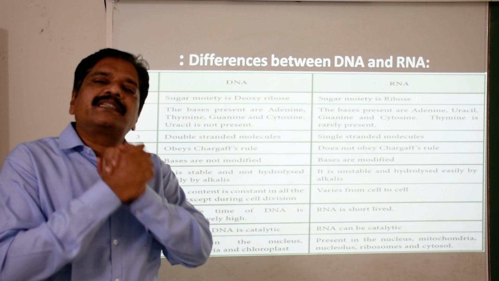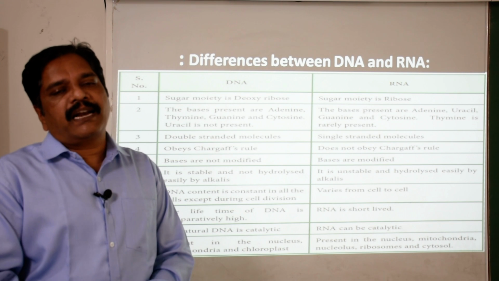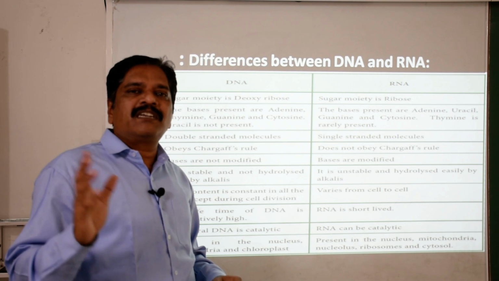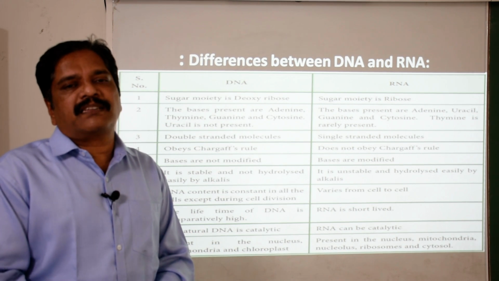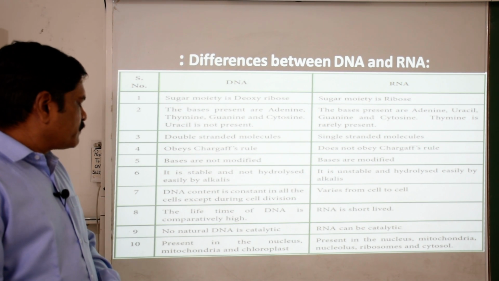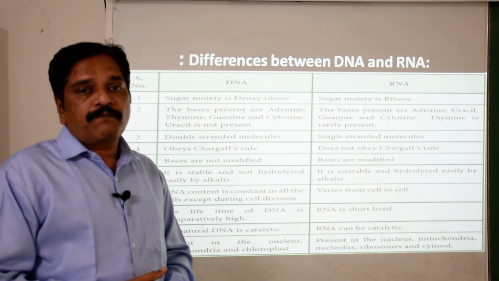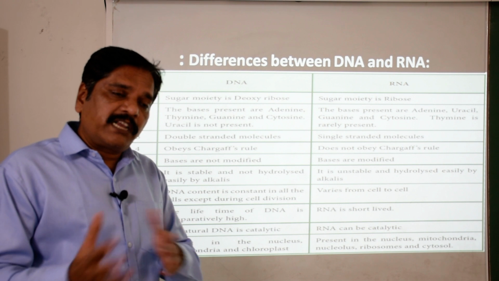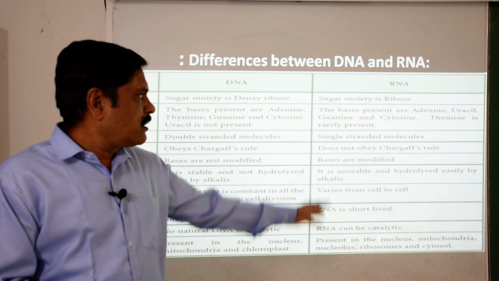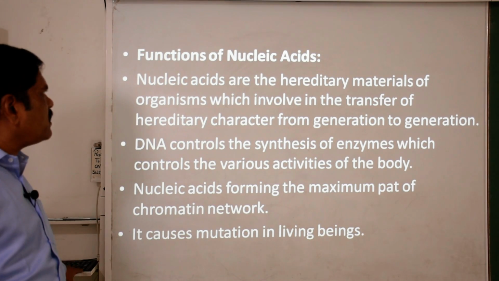DNA is present where? Right, it is in the nucleus, while RNA is present in the cytoplasm. DNA is responsible to carry the hereditary information, while RNA carries intercytoplasmic information. In DNA, the ratio of purines and pyrimidines is equal, 1:1, while in RNA it is not compulsory. So remember the difference between DNA and RNA.